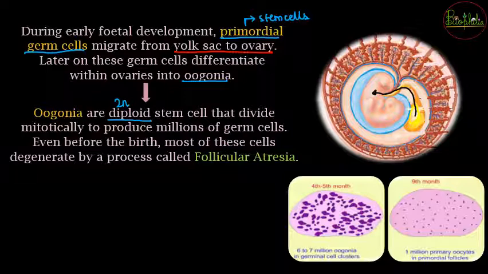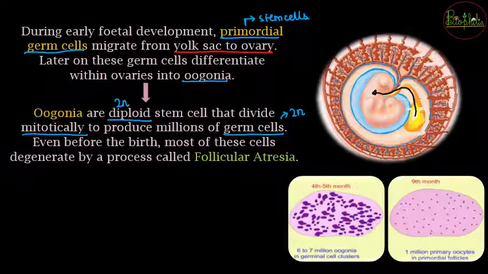Now since the primordial germ cells have differentiate किए थे, these are also going to remain as stem cells which will divide mitotically divide करेंगे, यानी the diploid state is going to be persistent and that will form millions of germ cells. और mitotic division से so germ cells are also going to be diploid in condition.